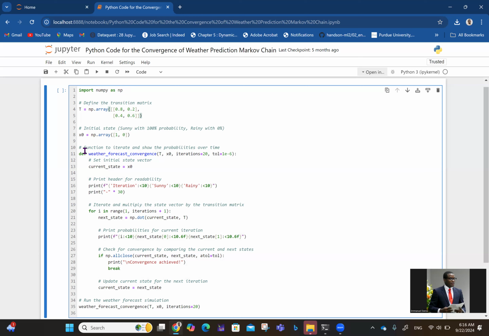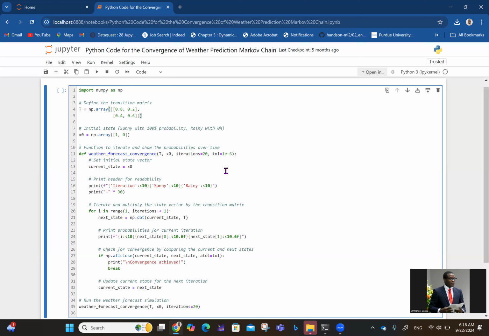First of all, in line 10, we are defining the function to iterate and show the probabilities over time. Use def to define functions. Here we are talking about weather forecast convergence. T, of course, is your transition matrix, X naught is the initial state, then how many iterations do you want to do? Here you can always come back to change it to maybe 50 iterations, 100 iterations, and things like that.